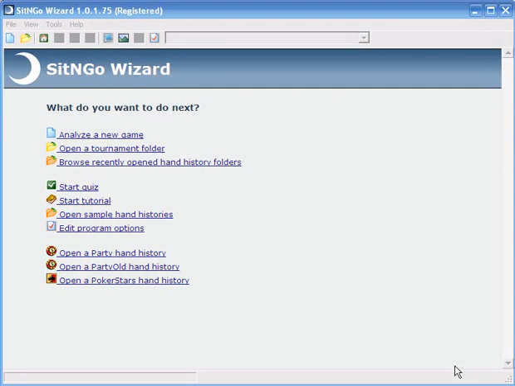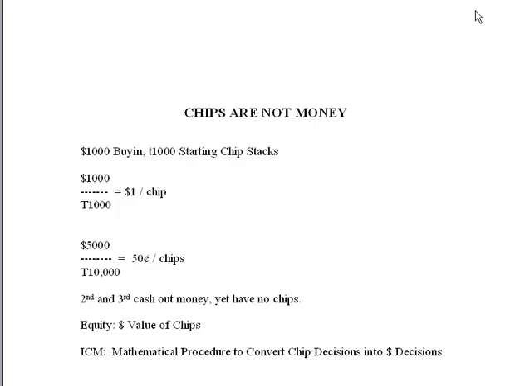Okay, today we have a customized Stoxpoker.com tutorial on the best SitNGo analysis program on the market. It's called Wizard. And before we take a look at Wizard, we need to look at a little bit of the background on the SitNGo. So I prepared a basic tutorial for us to get us up to speed. And the main thing is that chips are not money.